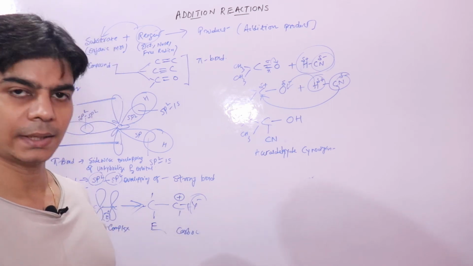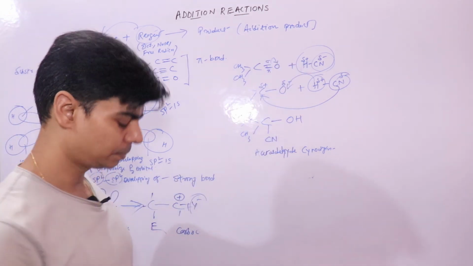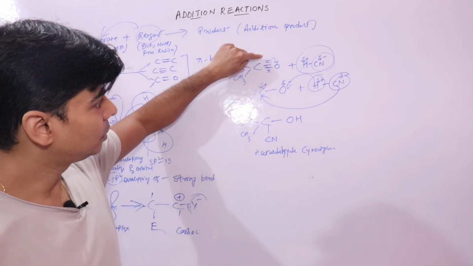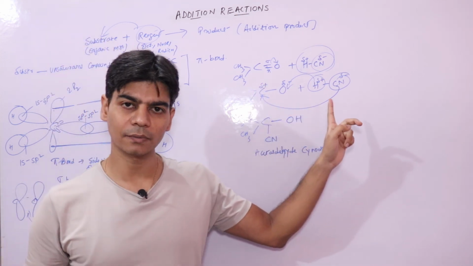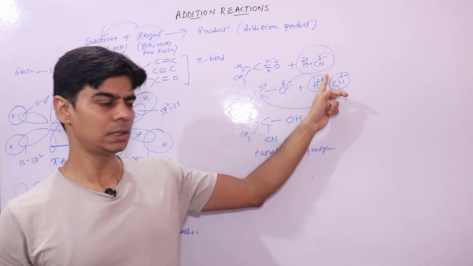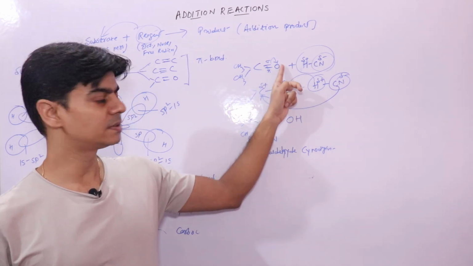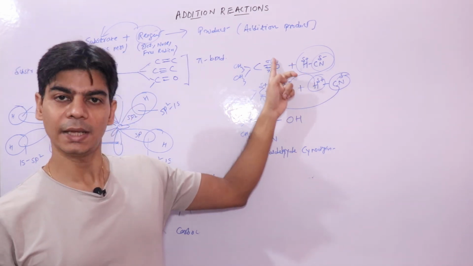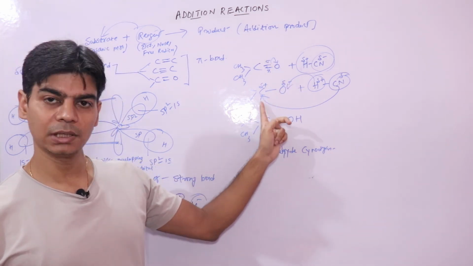So it is important to understand here, because all aldehydes and ketones contain this carbonyl group. And remember, the carbonyl group consists of a pi bond and a sigma bond. In the presence of the reagent hydrocyanic acid, the pi electrons would be displaced towards the more electronegative atom, the oxygen atom. Polarities are developed.